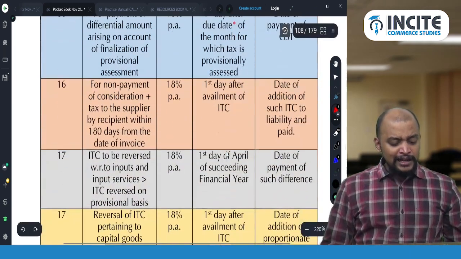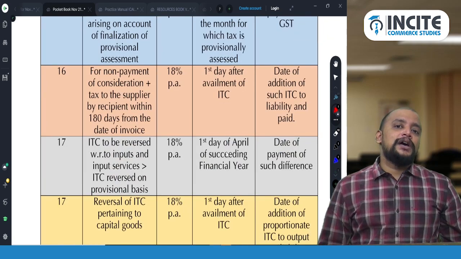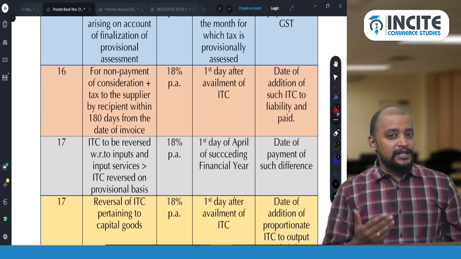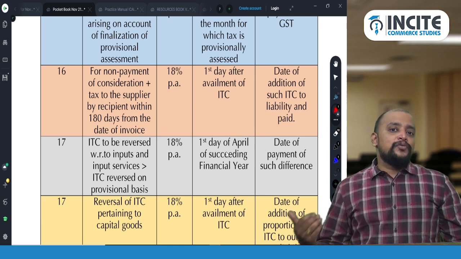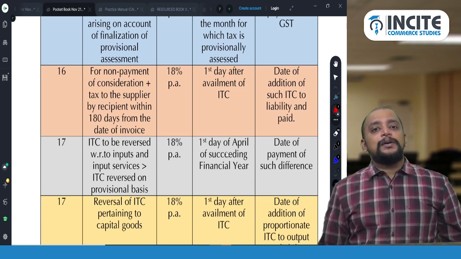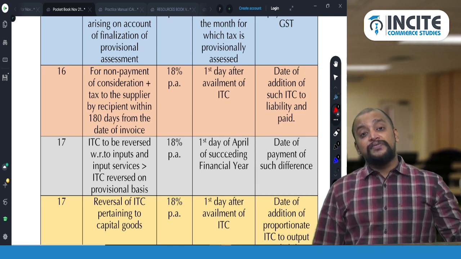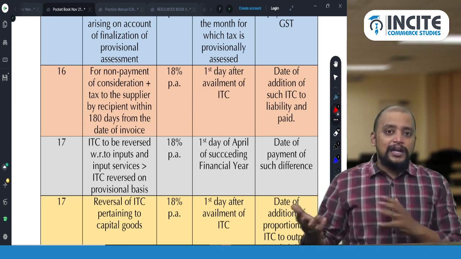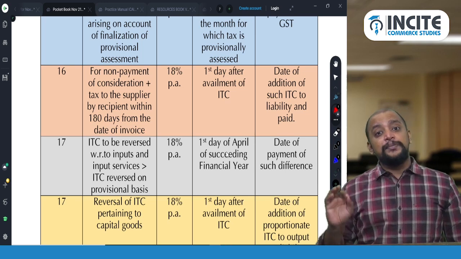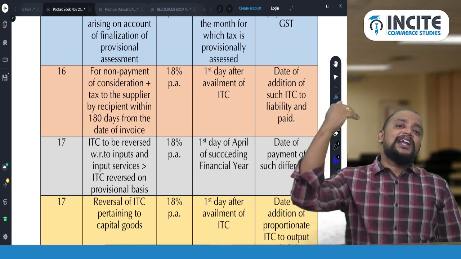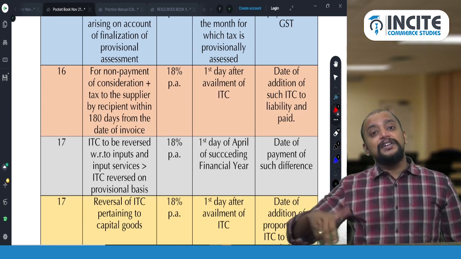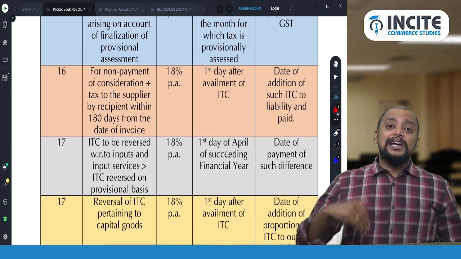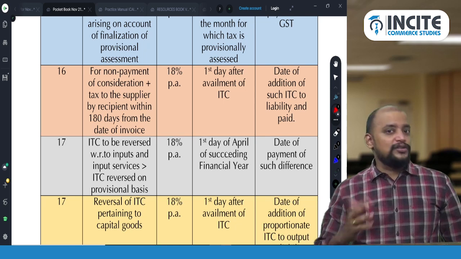Then section 16 talks about non-payment of tax along with the value to the supplier within 180 days from the date of invoice. The supplier gives an invoice to the recipient, and the recipient should make payment to the supplier. Payment includes both value and tax within 180 days from the date of invoice. Otherwise, so much of the ITC availed by the recipient needs to be reversed, along with interest. What is the rate of interest? 18% per annum. From when? From the first date after availment of ITC till the date of reversal of ITC, because ITC has to be reversed, so interest is payable. Sir, when the payment is made, can this interest be taken as credit? No, this cannot be taken as credit.